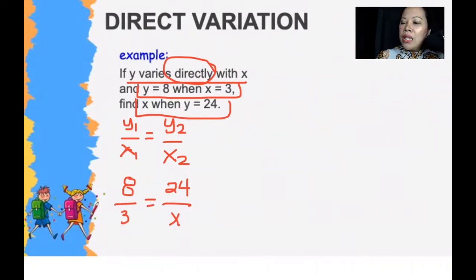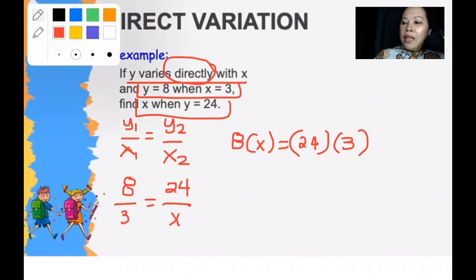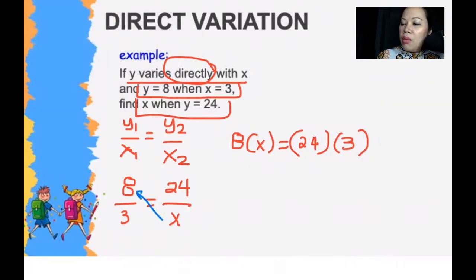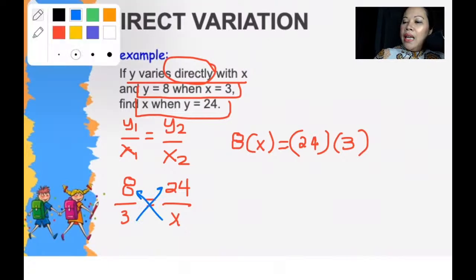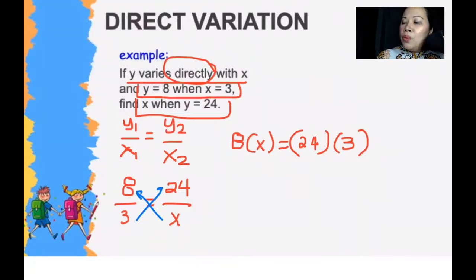So when we cross multiply, that will be 8 times x equals 24 times 3. Okay? We cross multiply. All right. Now, since we are looking for x, we leave x here and we will transfer 8.